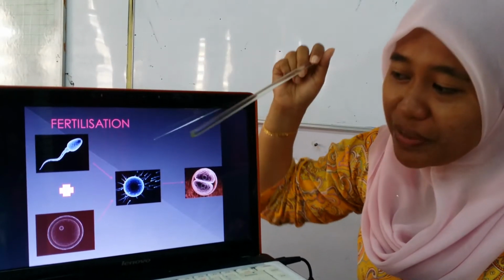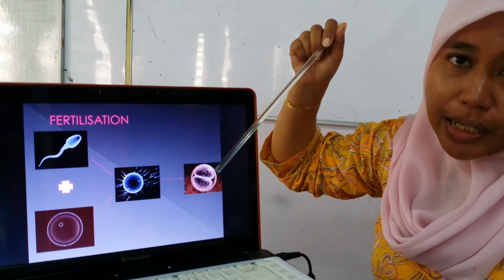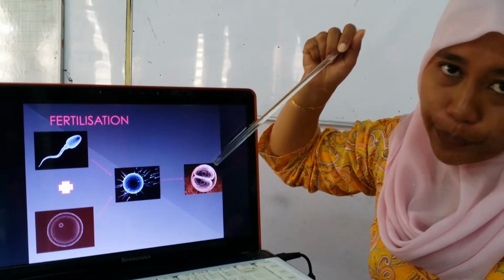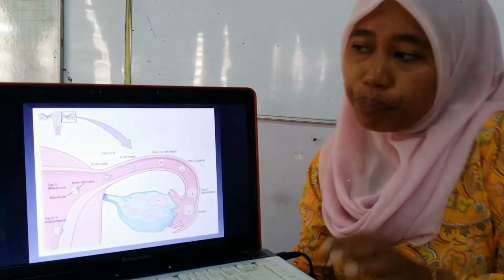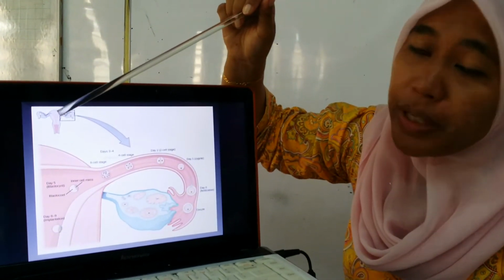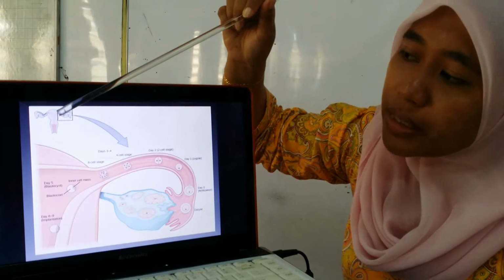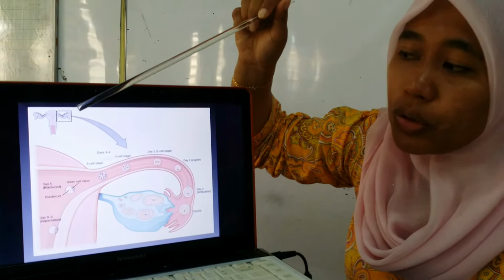the ovum. After fertilization, the cell will divide to form a zygote. So this is the zygote. All these things occur inside the fallopian tube. This is the diagram of the female reproductive system, and this is the fallopian tube. We have two, one on the right side and one on the left side.